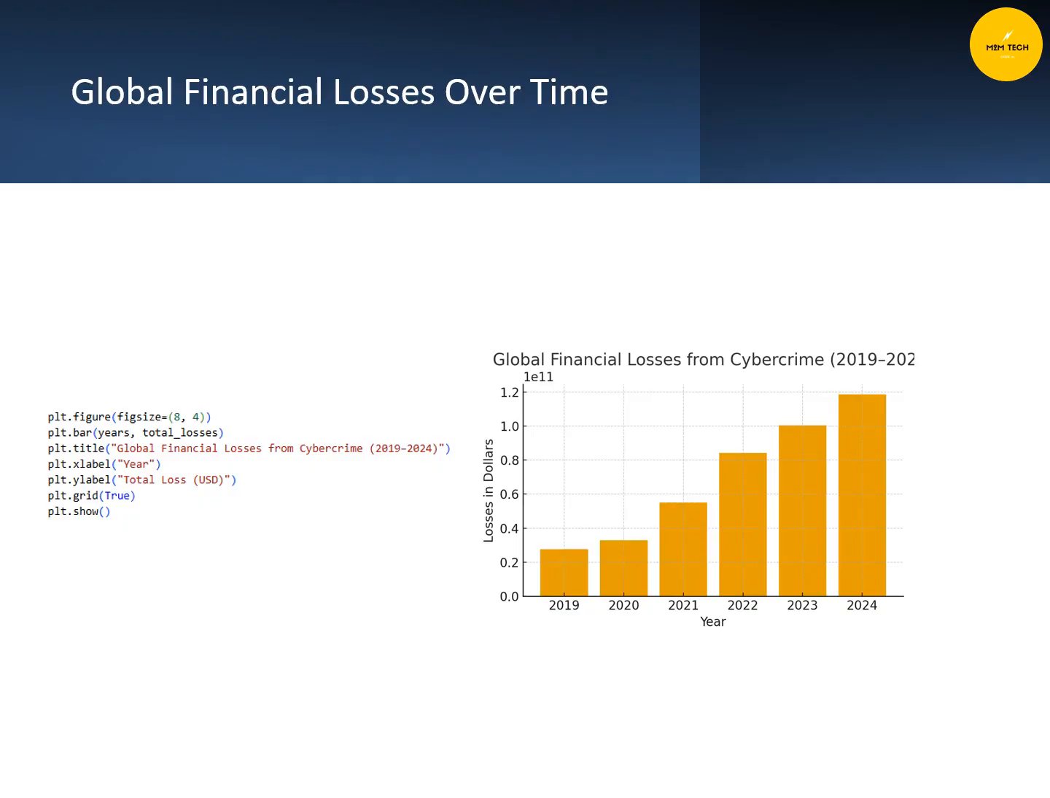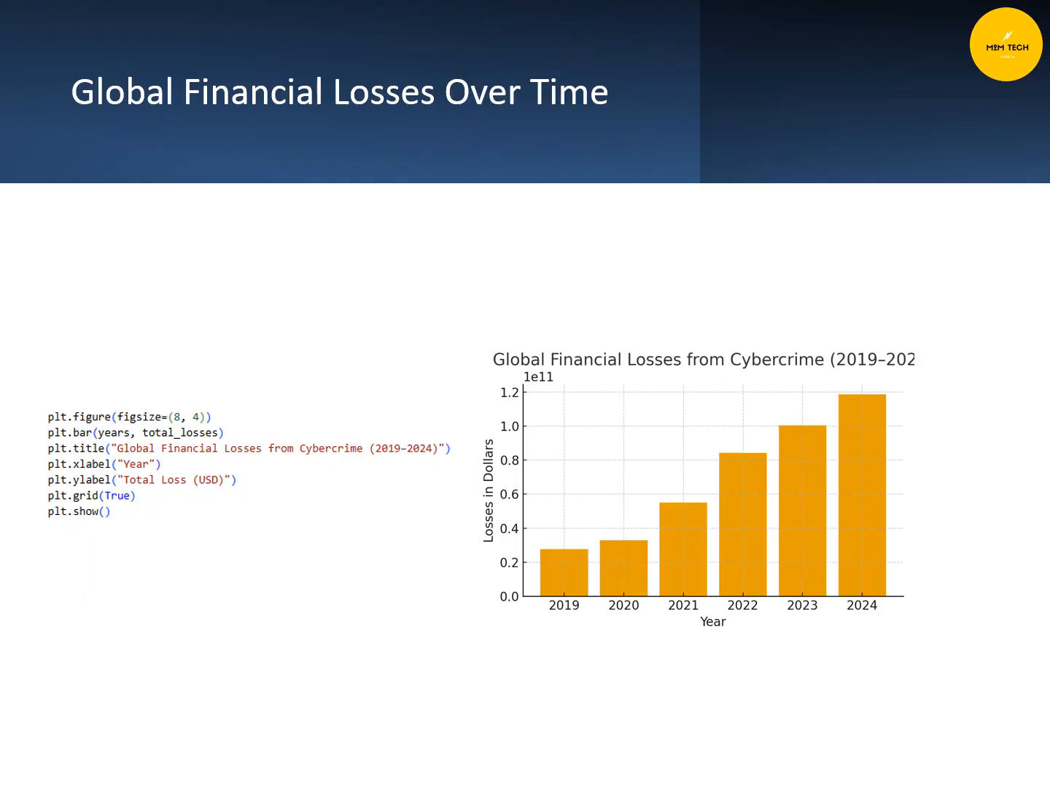Next, I looked at the global trend over time. In this line chart, we can see that cybercrime complaints have been steadily increasing year by year. Similarly, the bar chart shows financial losses also rising. This trend tells us that not only is cybercrime becoming more frequent, but it is also getting more costly. As SOC analysts, this emphasizes the growing importance of proactive detection and response strategies.